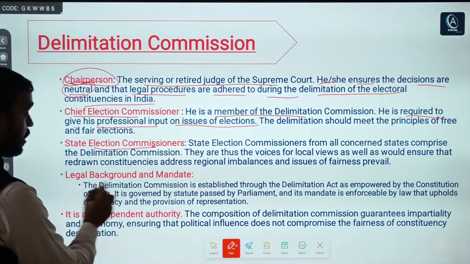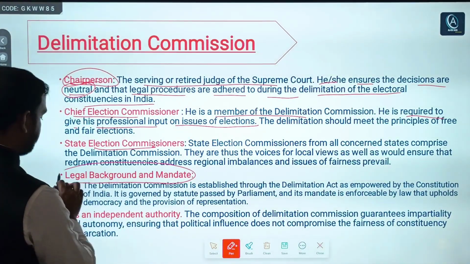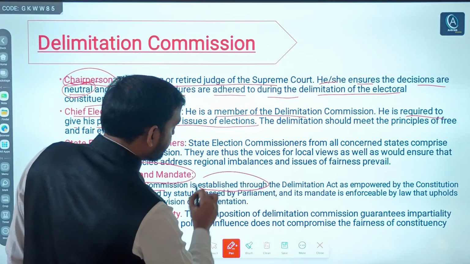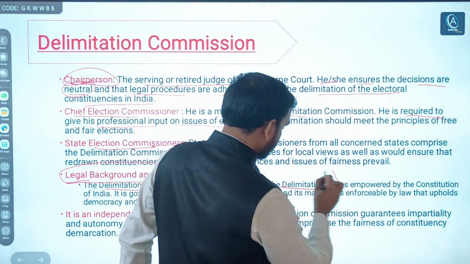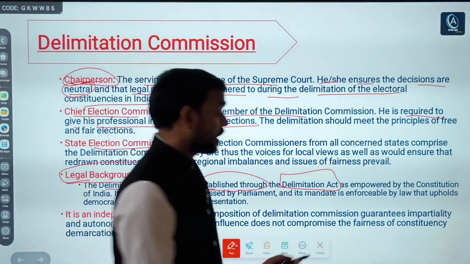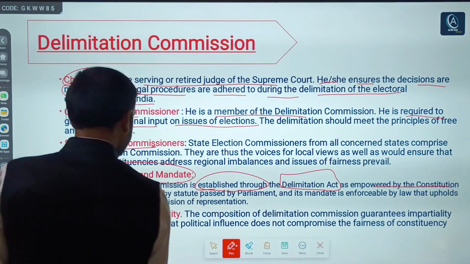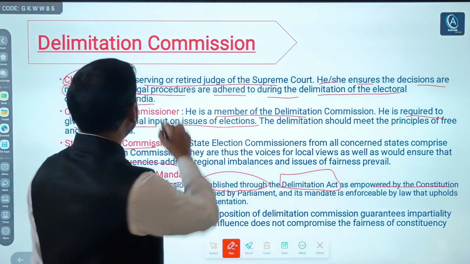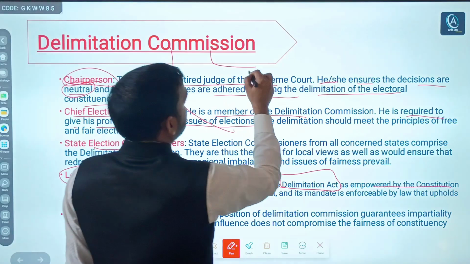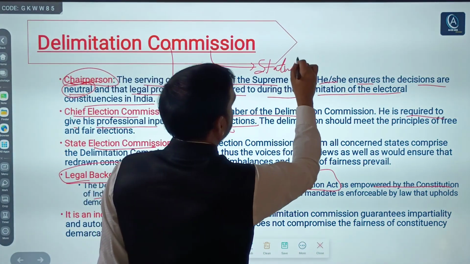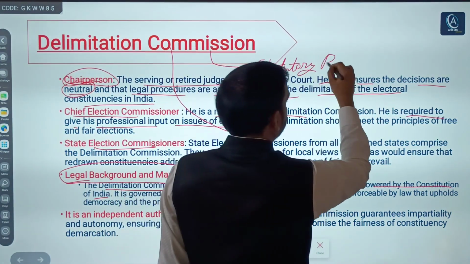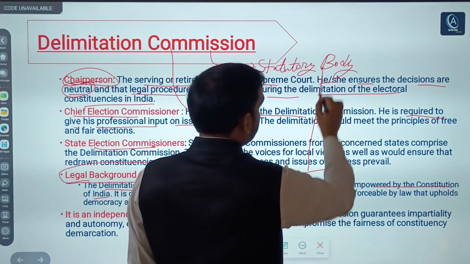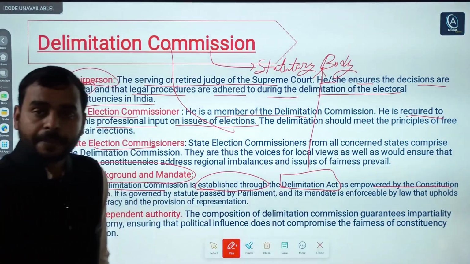Now, legal background and mandate. The Delimitation Commission is established through the Delimitation Act and empowered by the Constitution of India. Established through the Delimitation Act means automatically it becomes a statutory body, because it is set up under the Delimitation Act.